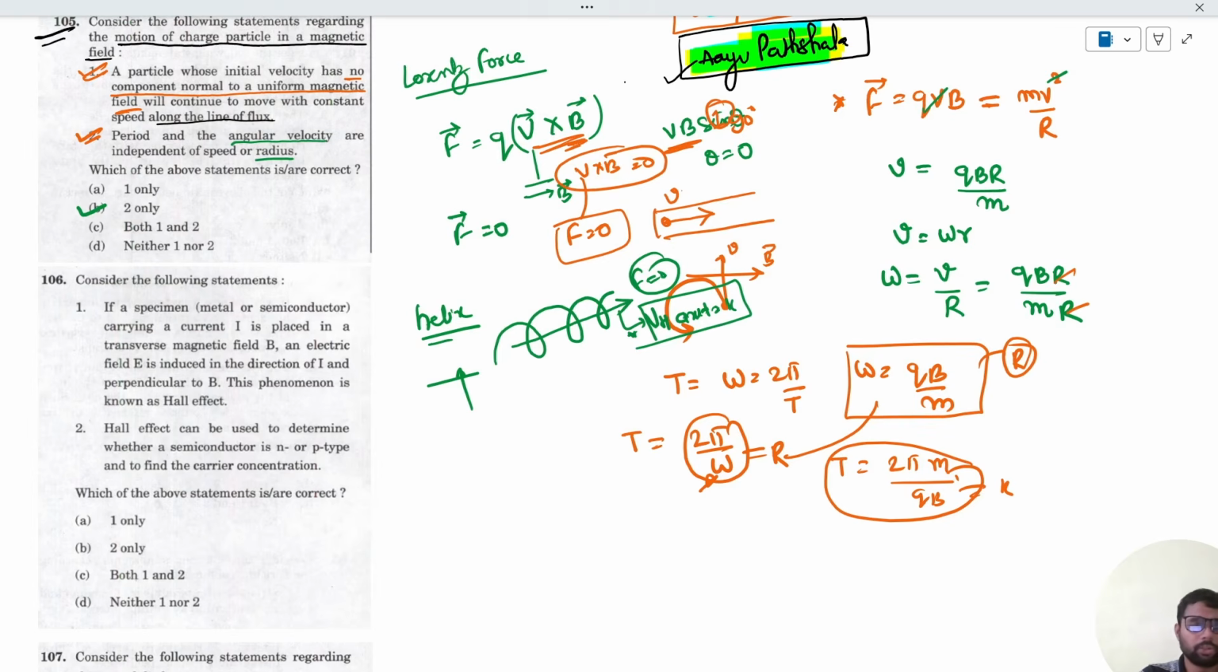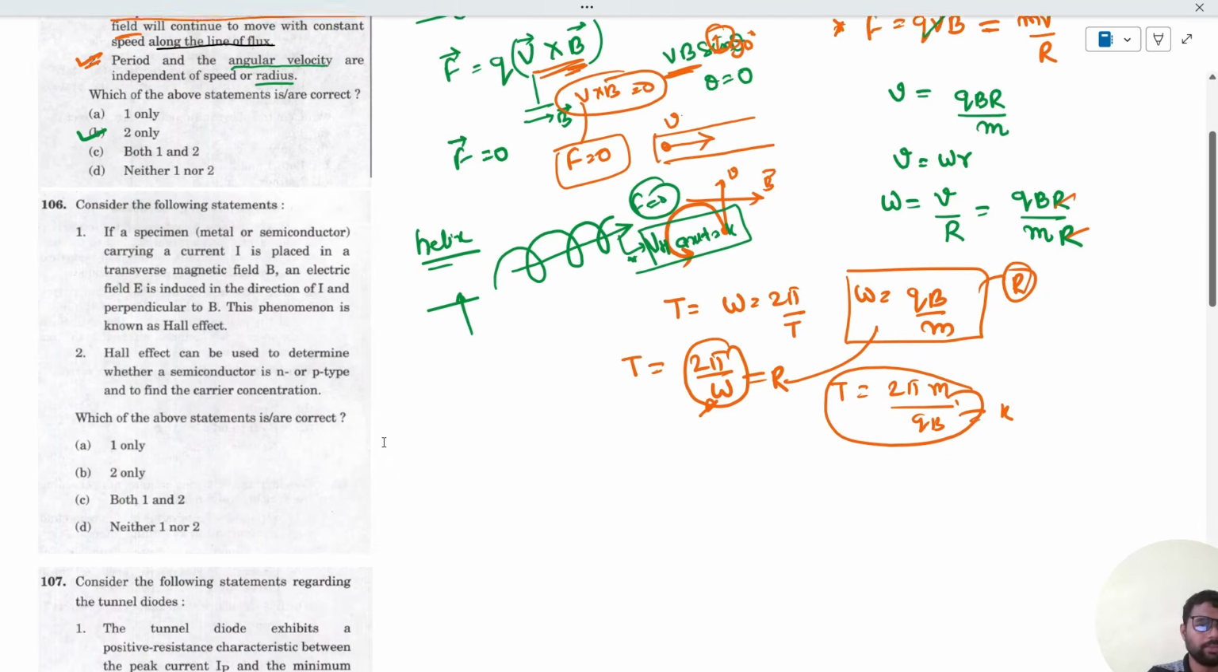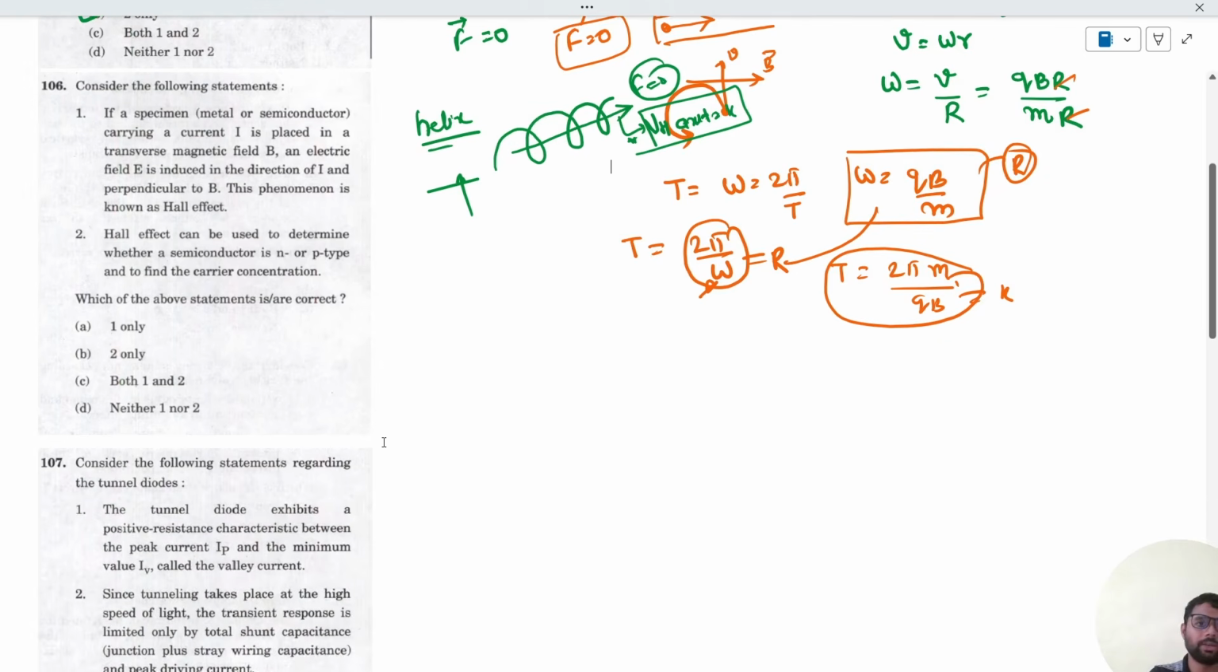Now let's move to question number 106, wherein it is said that a specimen, metal or a semiconductor, carrying a current, is placed in a transverse magnetic field.